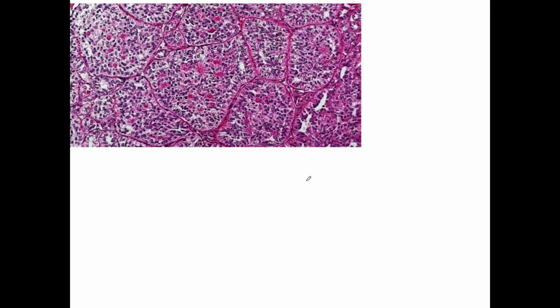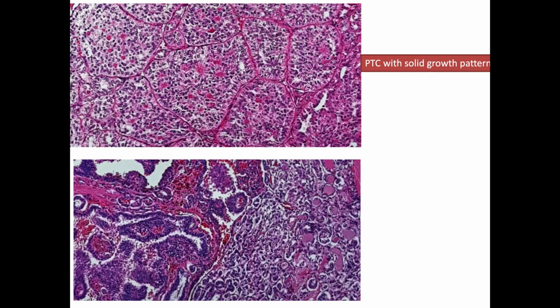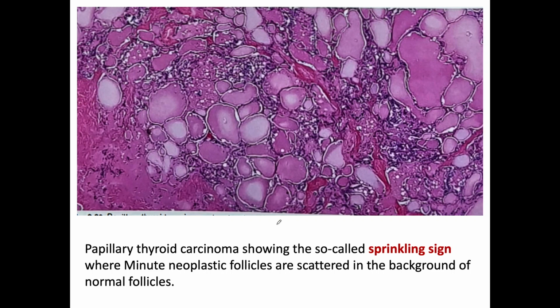This is a histological picture of papillary thyroid carcinoma showing a solid pattern of growth. And this is also papillary thyroid carcinoma where papillary pattern is seen merging with the follicular pattern. And one important thing is the sprinkling sign. What is this sprinkling sign? This sprinkling sign is seen in papillary thyroid carcinoma where minute neoplastic follicles are seen scattered in the background of normal follicles, and this sprinkling sign is a feature of papillary thyroid carcinoma.